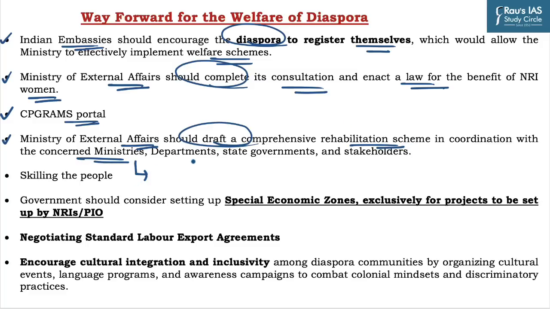Further, MEA should draft a comprehensive rehabilitation scheme in coordination with concerned ministries such as the Labour Ministry, Finance Ministry, etc. and other stakeholders. Further, we need to skill the people who are aspiring to find better job opportunities abroad.